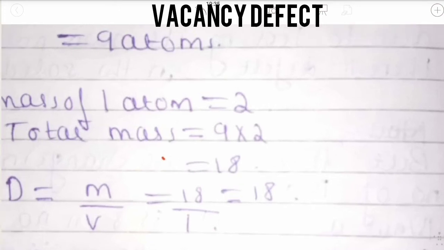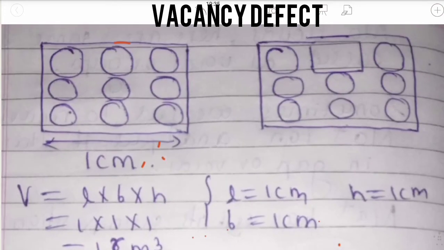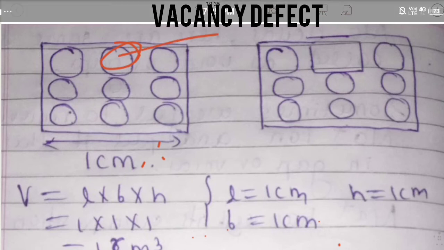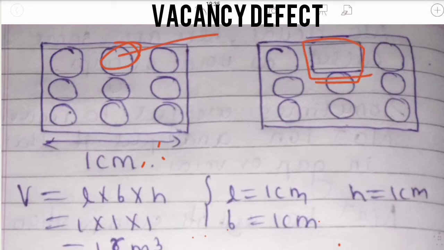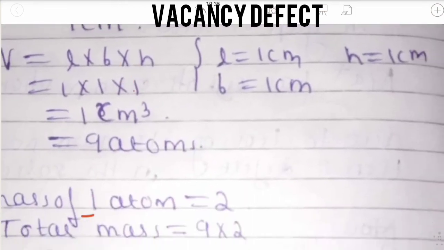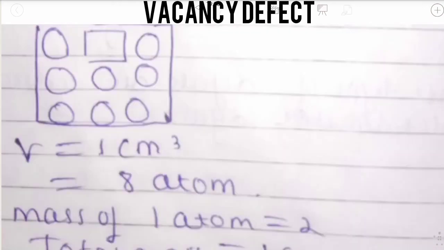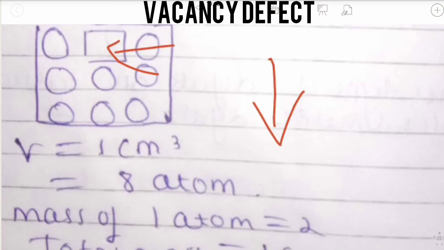Now let us find out the second case, when this atom has left its own place and a vacant space is formed. Now what happens? When the atom has left its own position, there is a gap. So now a decrease in density takes place.